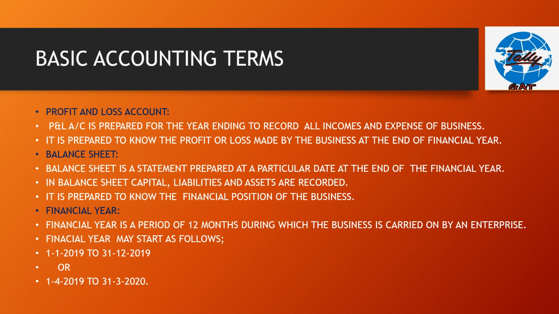Next, what is financial year? A financial year is a period of 12 months, that is 1 year, during which the business is carried on by an enterprise. Financial year may be started as follows: 1/1/2019 to 31/12/2019, or it can be started like this: 1/4/2019 to 31/3/2020.